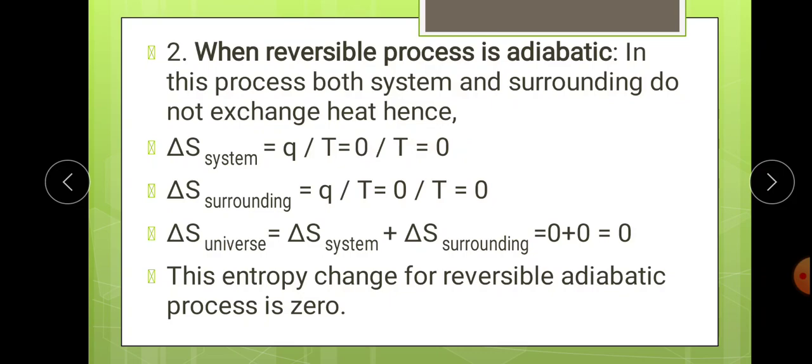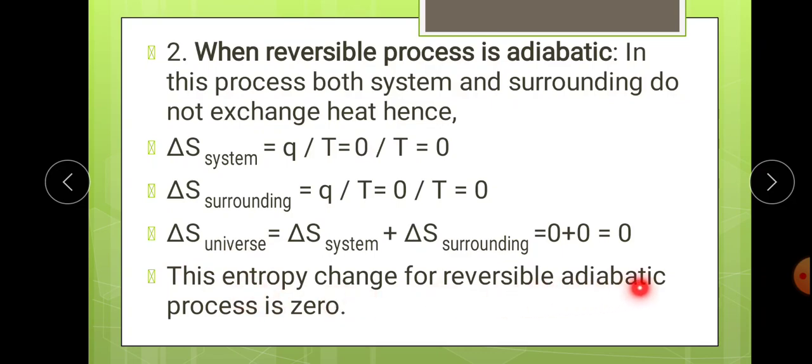So at the final, the delta S universe, that is total change in entropy or total entropy change of universe, can be considered as the addition of entropy change of system and that of the surrounding. So it is equal to 0 plus 0, that is equal to 0.